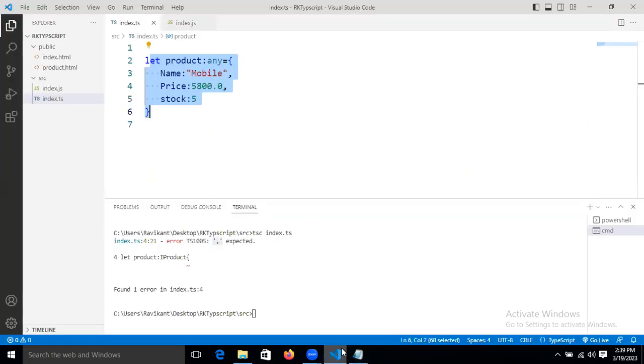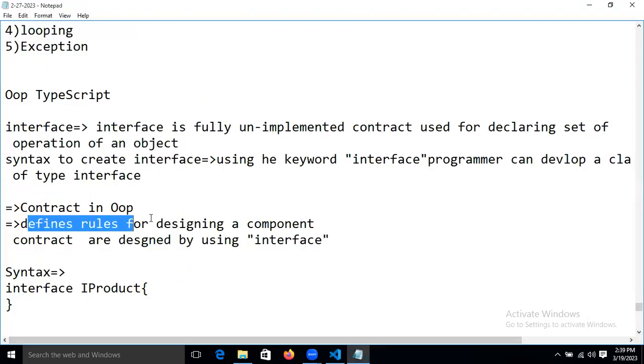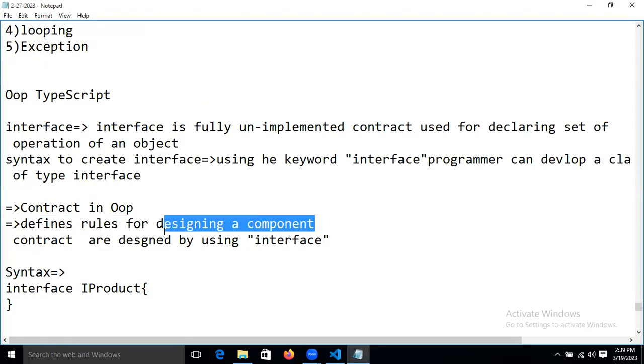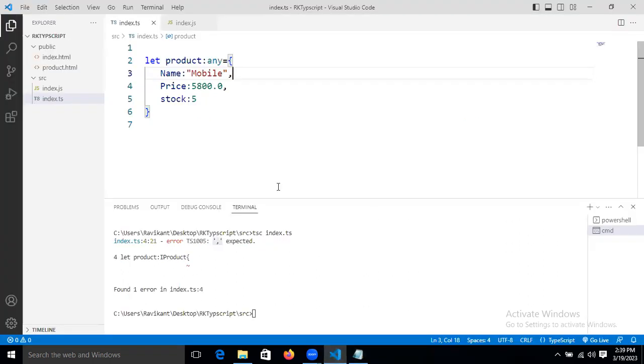Which things do you want me to explain again? Like this name is colon mobile. Okay, so see, what is that? Why are we designing the contract? To design our component, we follow the rules, right? Rules means, if we are designing any component, first, what do we need to do? We need to follow certain rules. Without rules, if we declare or design our project, that will not be acceptable to the client. That project will be acceptable to the client only with rules.